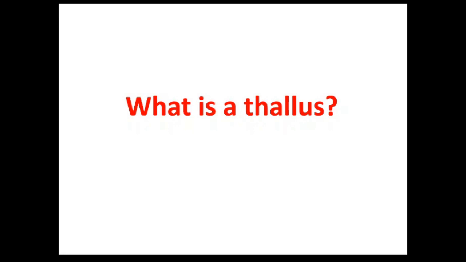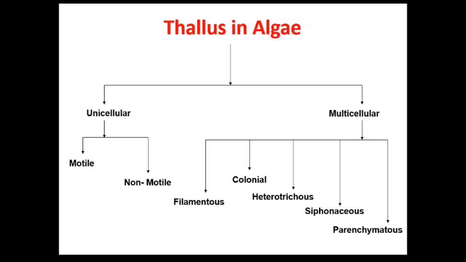Thallus means a simple organization which shows absence of the complex organs like root, stem and leaves. It also shows absence of complex tissues like xylem and phloem. So thallus can be a single cell, a filament, colony or simply a parenchyma sheet. Now the range of thallus in algae.